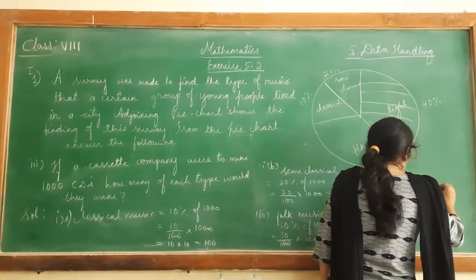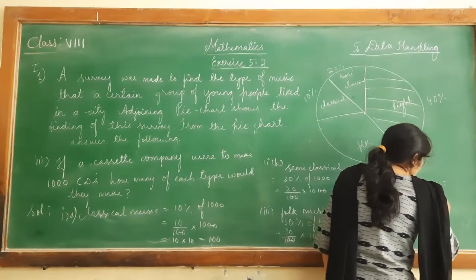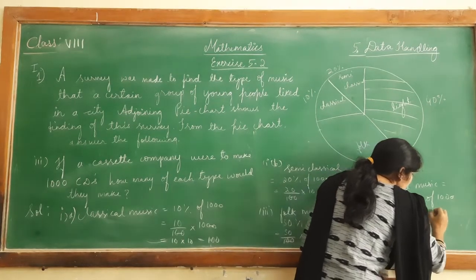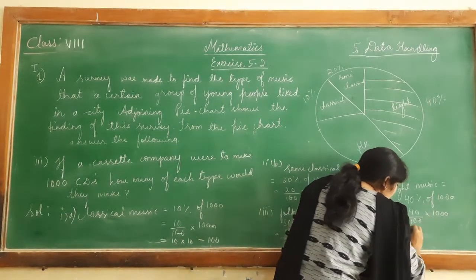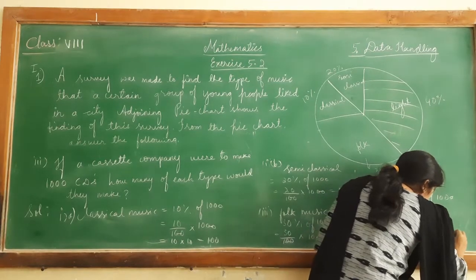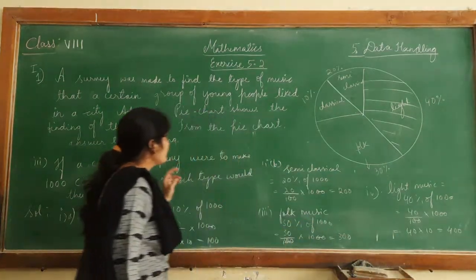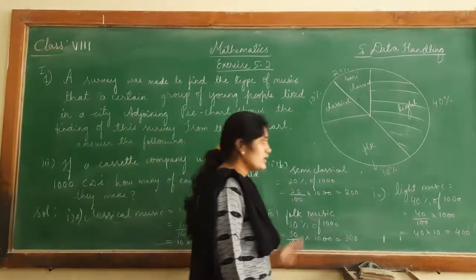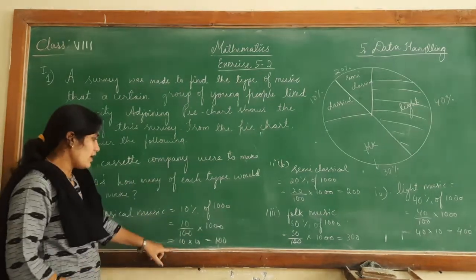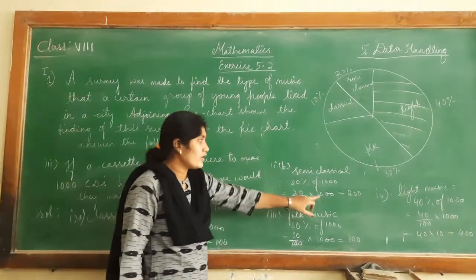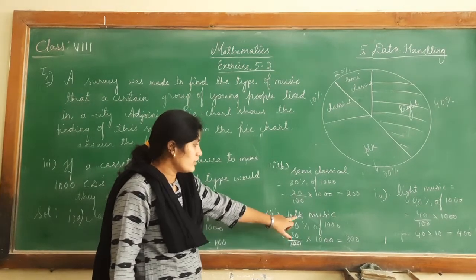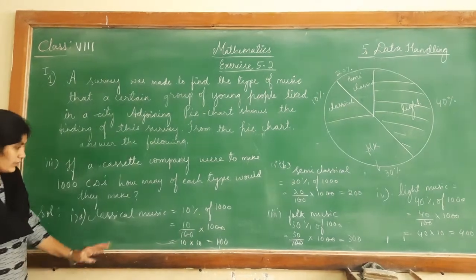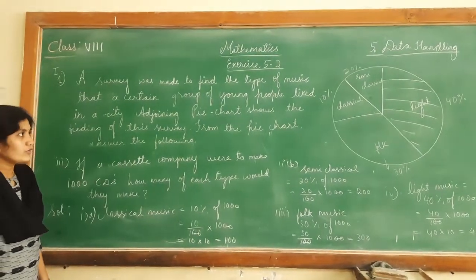Light music is equal to 40% of 1000. So 40% of 1000 is 40 by 100 into 1000, which is 400. The total number of series were 1000, and here 100, 200, 300 and 400 makes 1000. That means out of 1000, 100 are of classical, 200 are of semi-classical, 300 is of folk music, and light music is of 400. So the number of series is calculated by taking out the percentage out of the total.